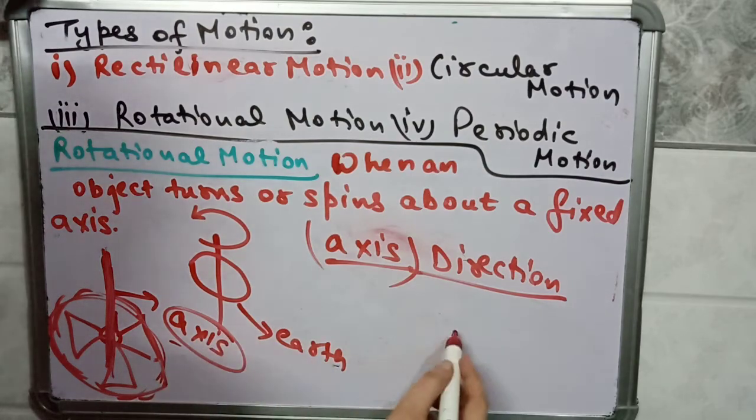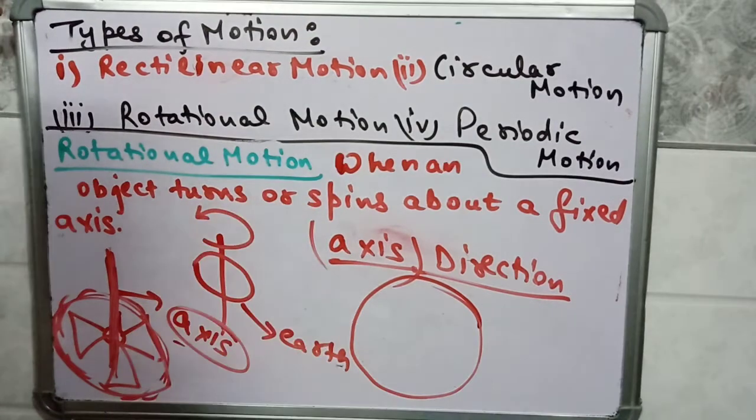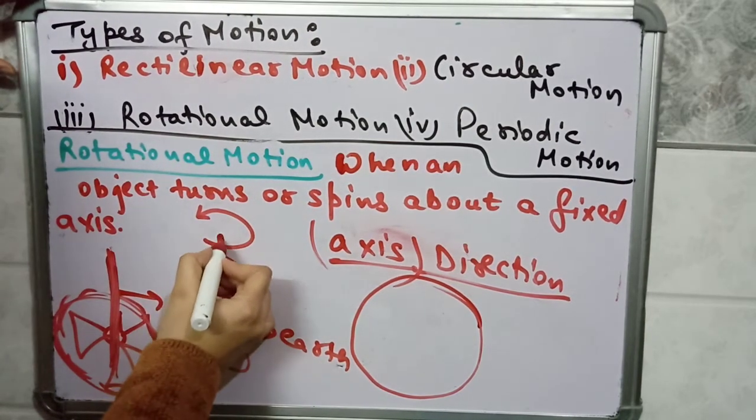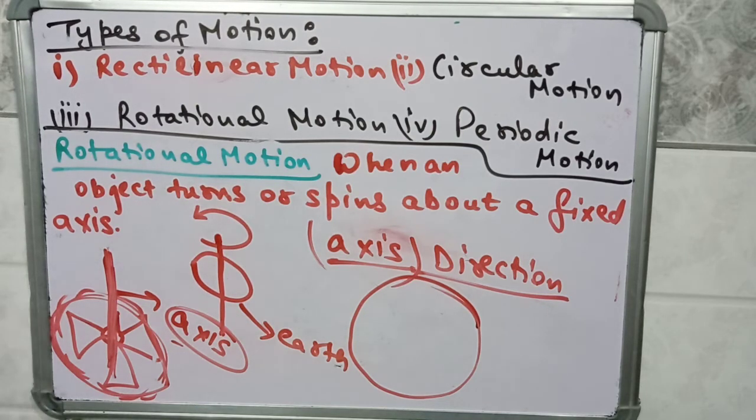In circular motion, the complete object is following the circular path, okay. In rotational motion, the object is rotating about its own axis. When an object is rotating about its own axis, that kind of motion is known as rotational motion, ठीक है. So spinning of a top or lattu जिसको बोलते हैं, ठीक है. You have seen the motion of a spinning top or a lattu. It is also having rotational motion, okay.